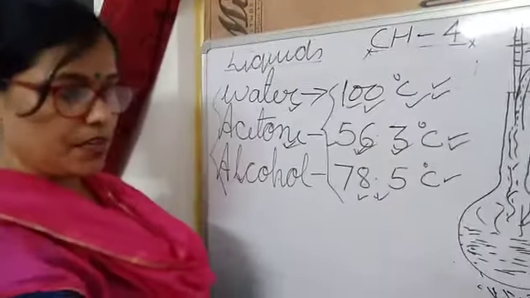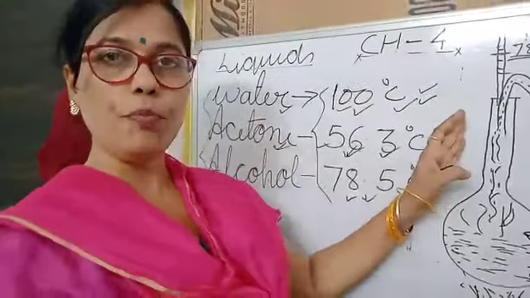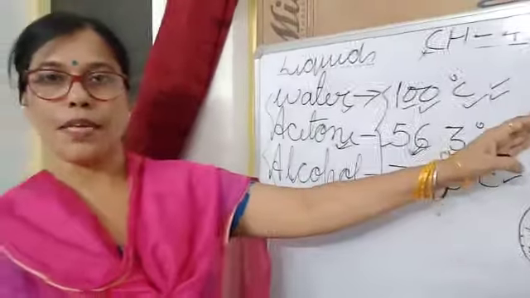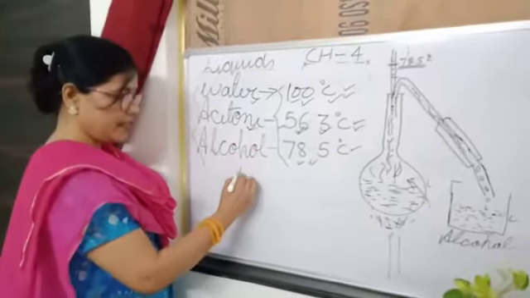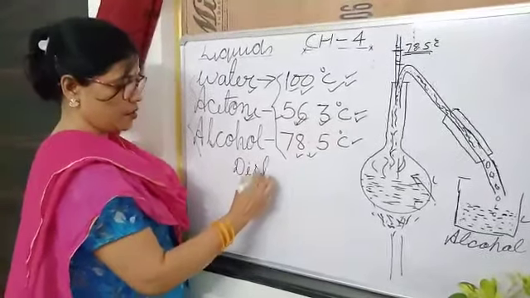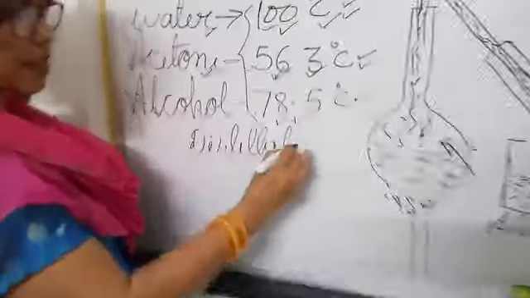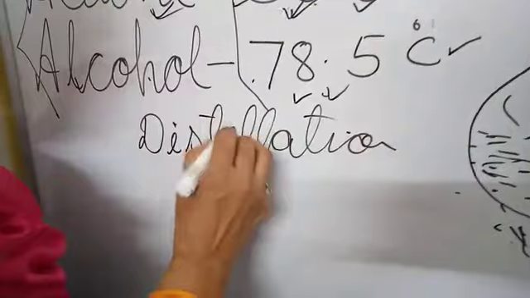In this way two miscible liquids get separated from each other. Such a type of mixture gets separated by the distillation process. Such a mixture gets separated by the distillation process.